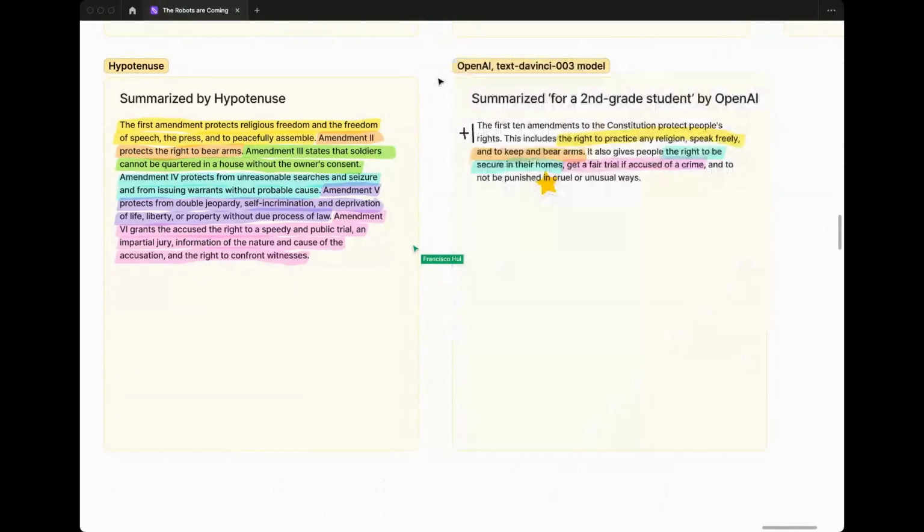This gave me more of what I was looking for this whole time, which is telling me a little bit more about what this document is that I'm looking at. The other ones jump straight into picking bits from each amendment, and OpenAI does this remarkable thing to say that what you're looking at is the first 10 amendments to the Constitution, which protect people's rights.